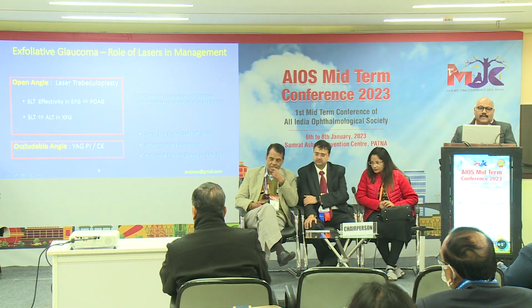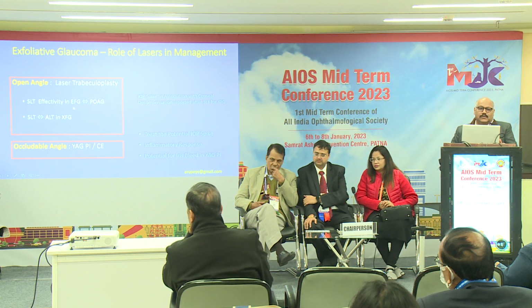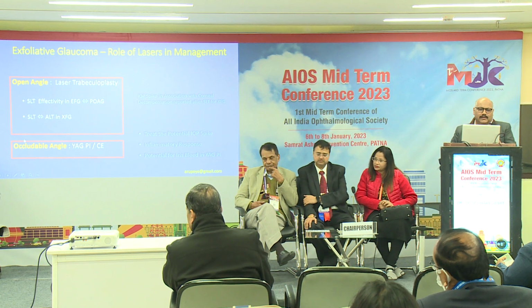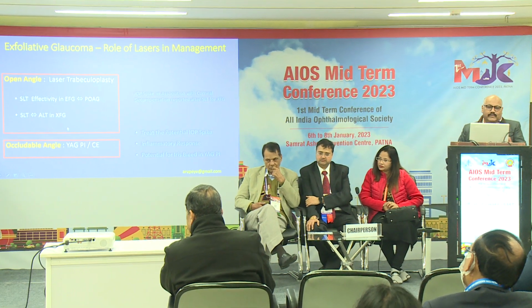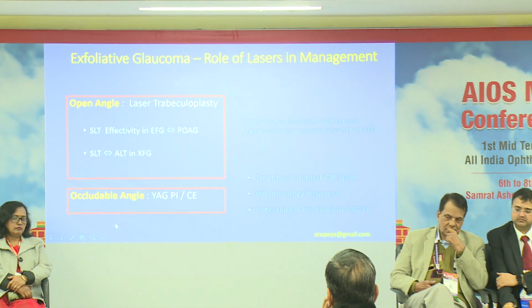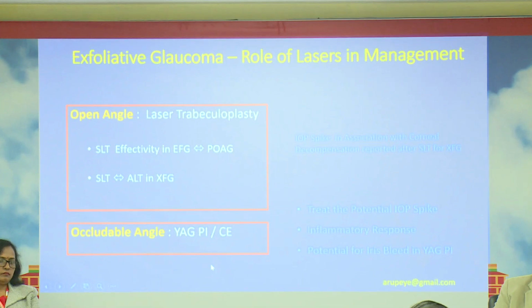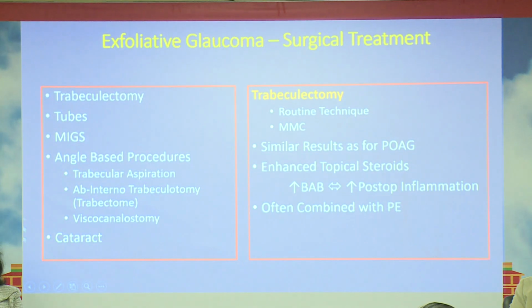SLT is effective in both exfoliation glaucoma as well as primary open-angle glaucoma, and in a more or less similar manner. SLT and ALT both have more or less similar roles to play in exfoliation glaucoma. In patients with occludable angles, if the patient has cataract, of course, the patient goes for cataract extraction. Otherwise, early clear lens extraction or laser peripheral iridotomy definitely helps. And these are the surgical options.